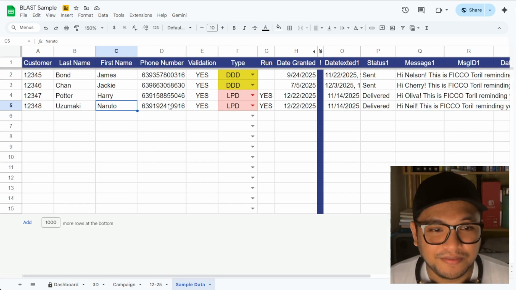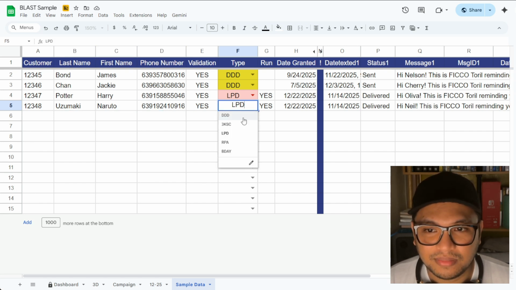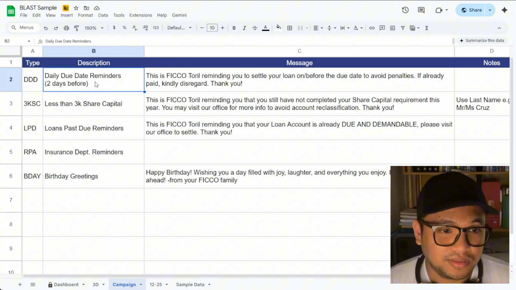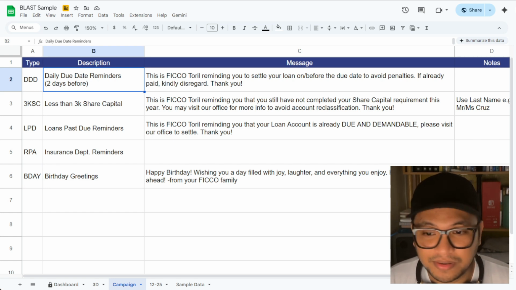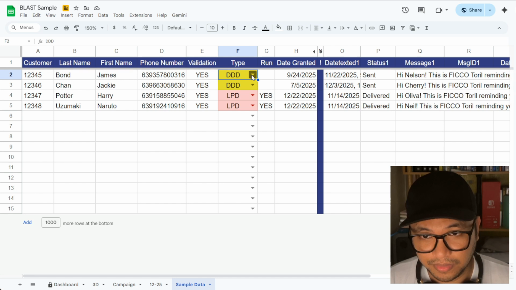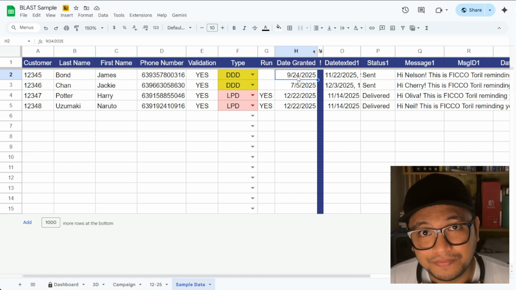So how does it work? We just need the first name here or the last name, the phone number, and then the campaign. So the campaign here, say for example, DDD, that's just something I created for daily due date reminders. Then I will tag this person with DDD, and then this is the date where their loan was granted. Therefore, we assume that every 24th of the month they will be texted.